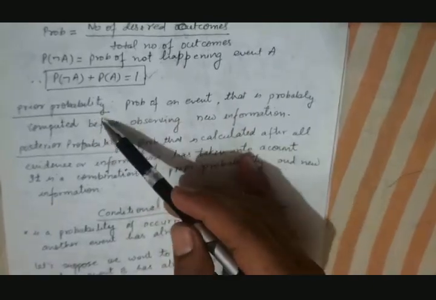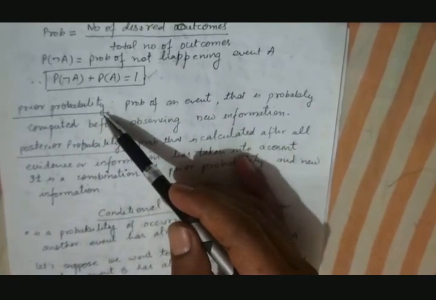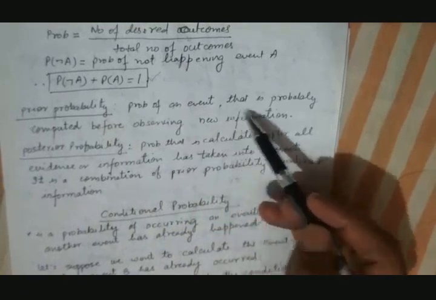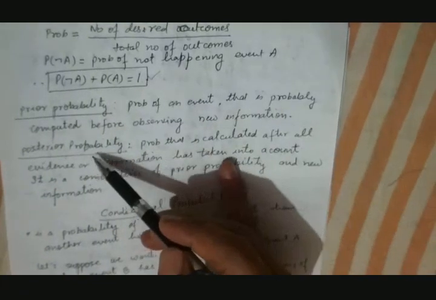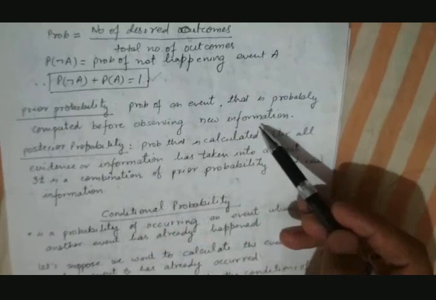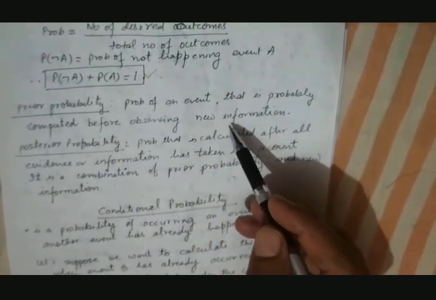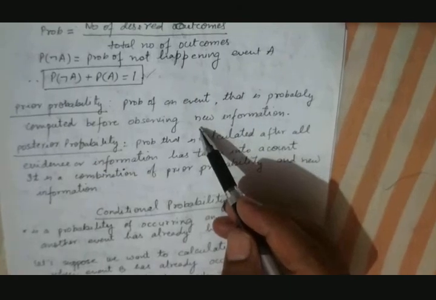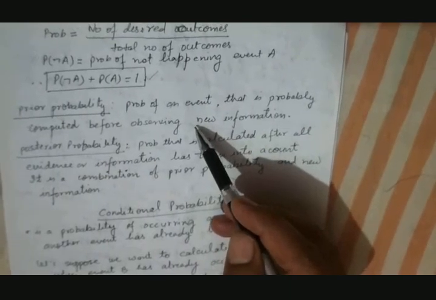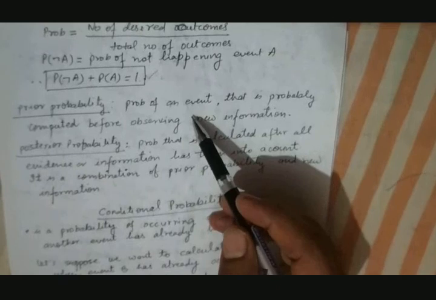Some other important term, prior probability. Prior probability means the probability of an event computed before observing new information. If we don't consider the new information, although the new information is observed, in that case whatever the probability comes, that probability is known as prior probability.